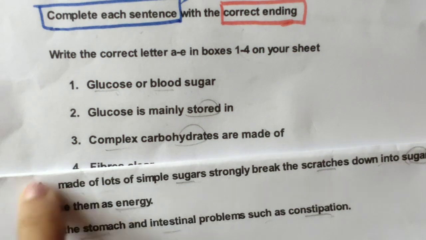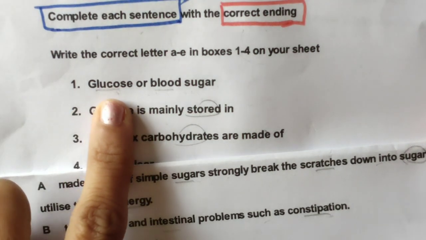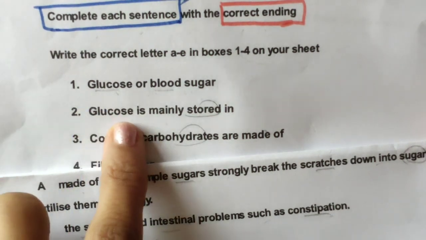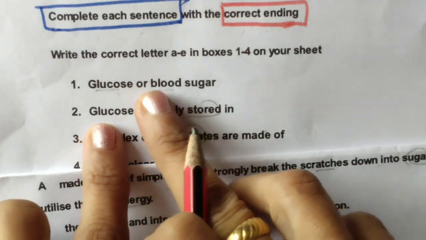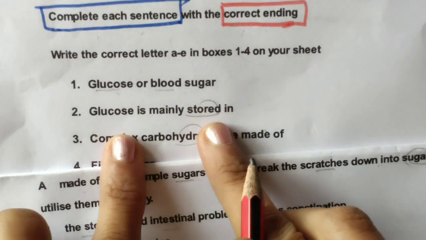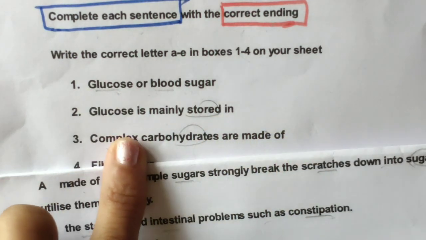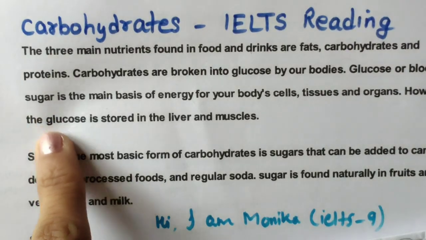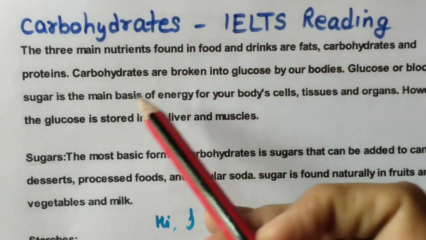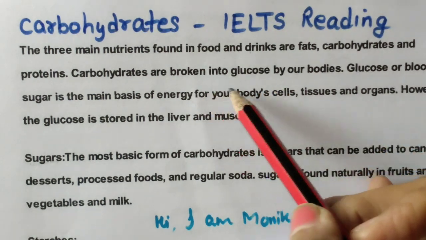Now let's find the first keyword, and side by side here you can see these two keywords: glucose or blood sugar, and glucose mainly stored in. Let's find these words in the paragraph. This is the reading named carbohydrates, IELTS reading. Here we are looking for glucose.